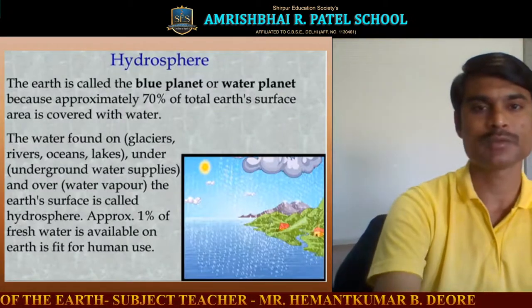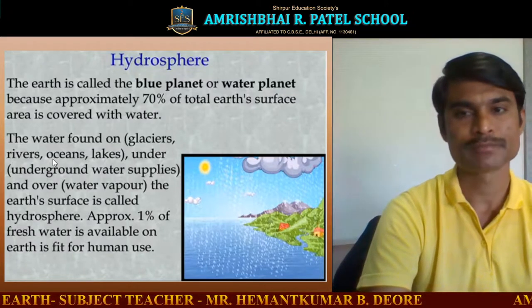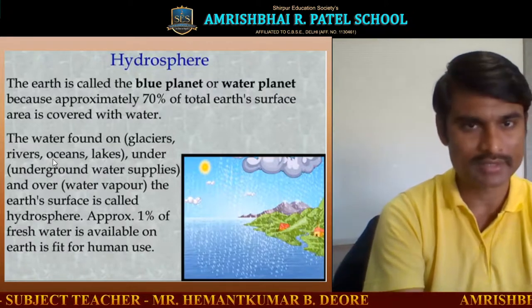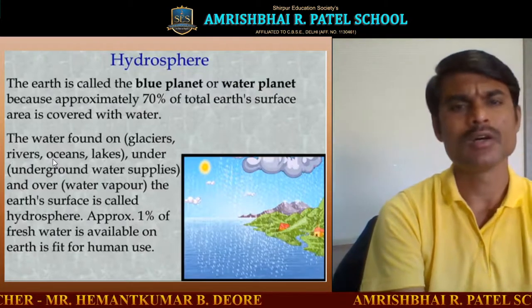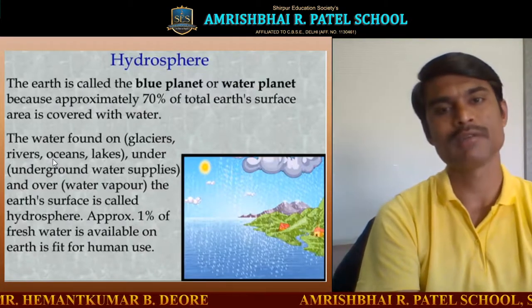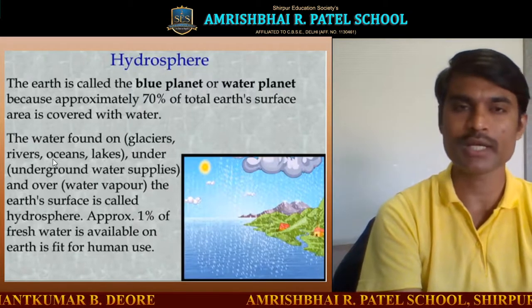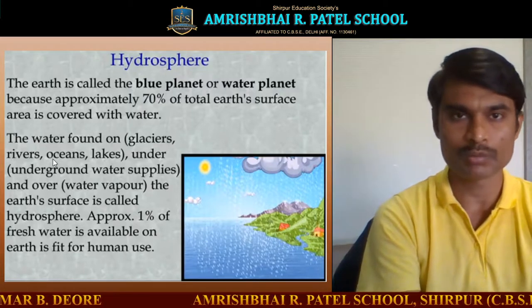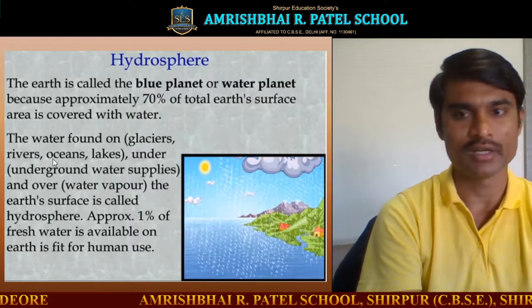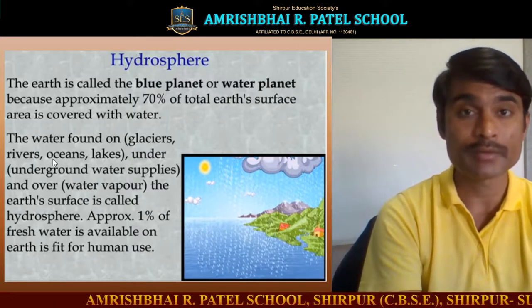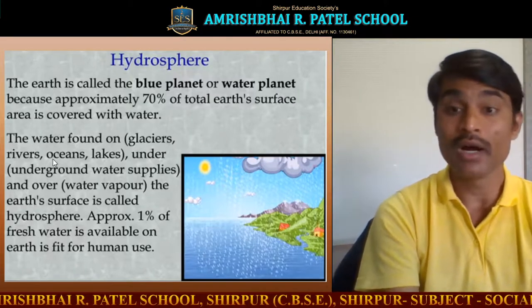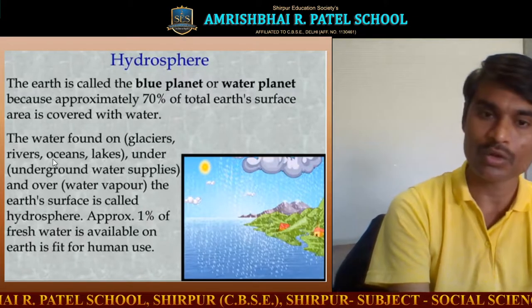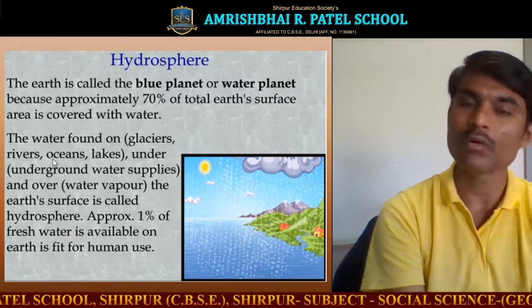Now the next sphere, the hydrosphere. The earth is called the blue planet or water planet because approximately 71% of the total earth surface is covered with water. The hydrosphere means all water bodies available on the earth's surface, found in different forms: glaciers, rivers, oceans, lakes, underground water, and overground water vapor.